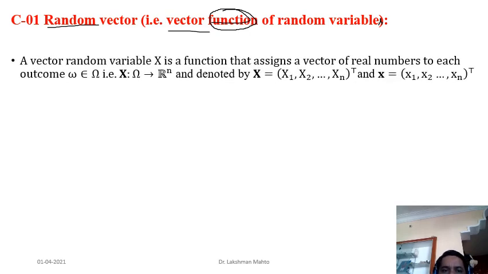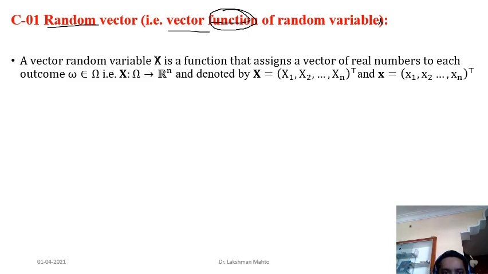In a more specific, mathematical way, you can say that a random vector X is a function that assigns a vector of real numbers to each outcome. Here I should put it in bold. Whenever I talk about a random vector, I will use bold notation. A capital bold letter denotes a random vector, and a capital letter simply denotes a random variable. That is the difference.